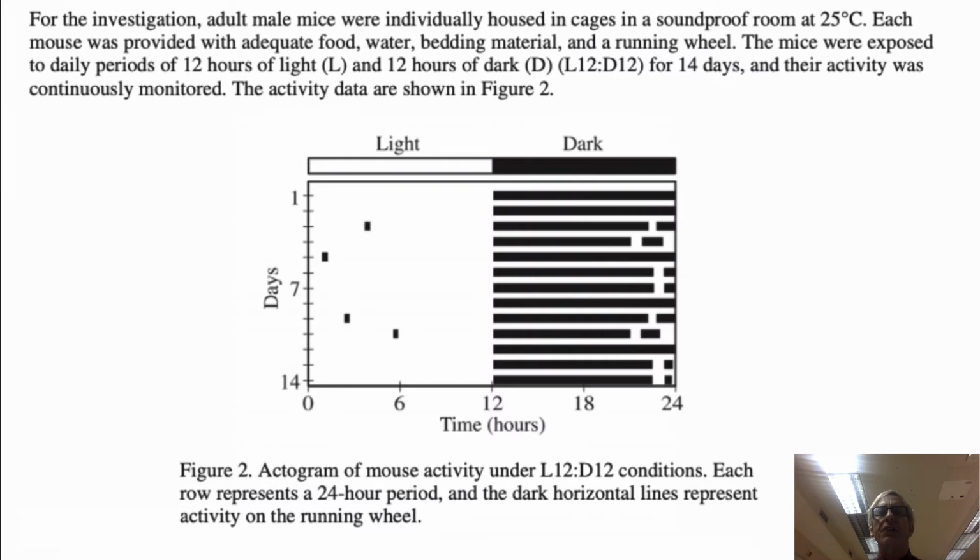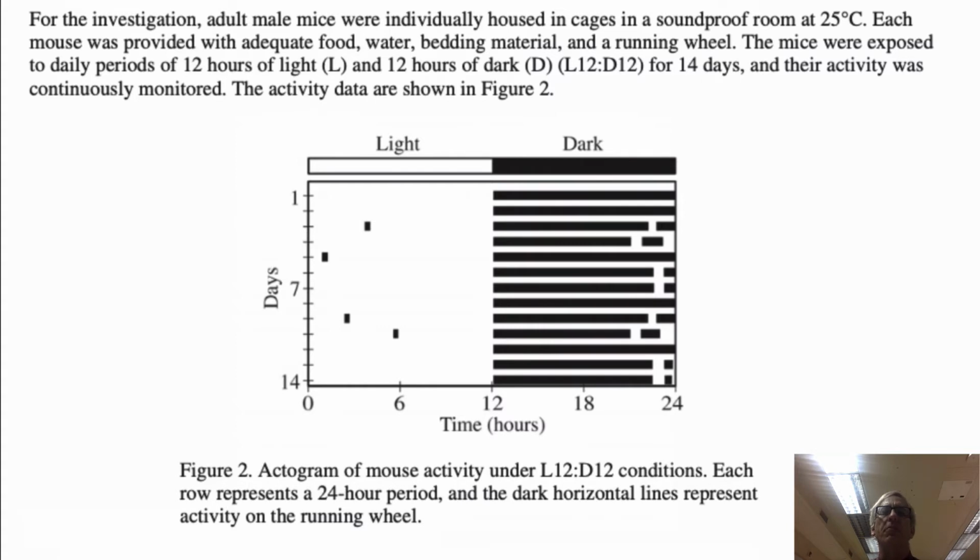For the investigation, adult male mice were individually housed in cages in a soundproof room at 25 degrees Celsius. Each mouse was provided with adequate food, water, bedding material, and a running wheel. The mice were exposed to daily periods of 12 hours of light and 12 hours of dark, L12, D12, for 14 days, and their activity was continuously monitored. The activity data are shown in Figure 2.